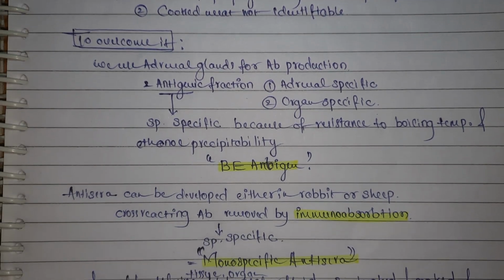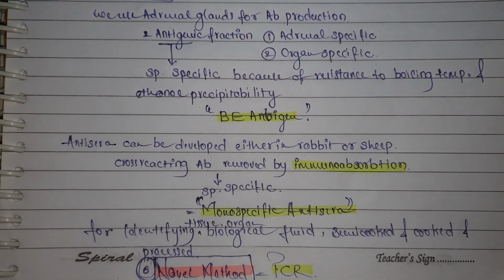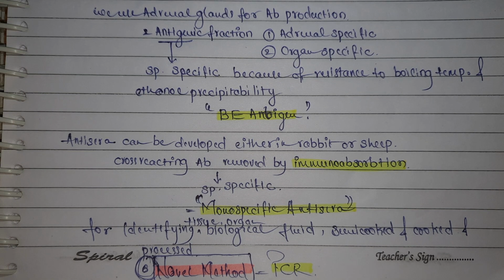The antisera developed in the rabbit or sheep after incorporation of the antigen will contain cross reacting antibody, which I said is a drawback there. The cross reacting antibody can be removed by immunoabsorption.